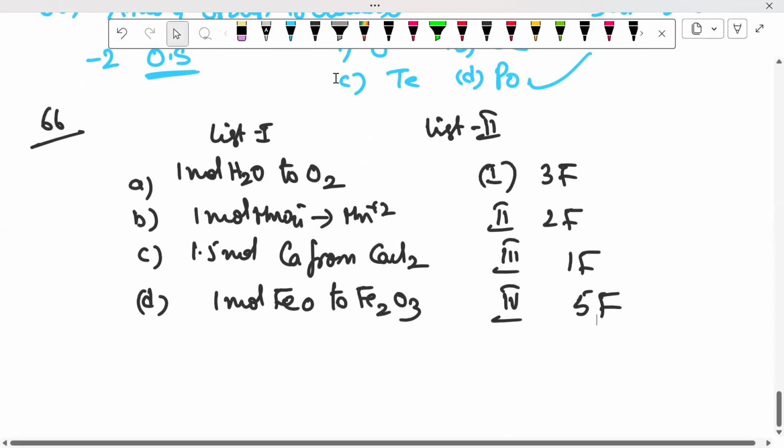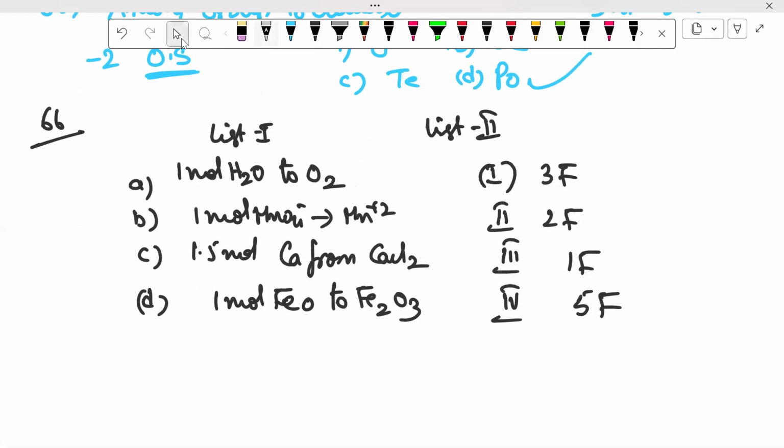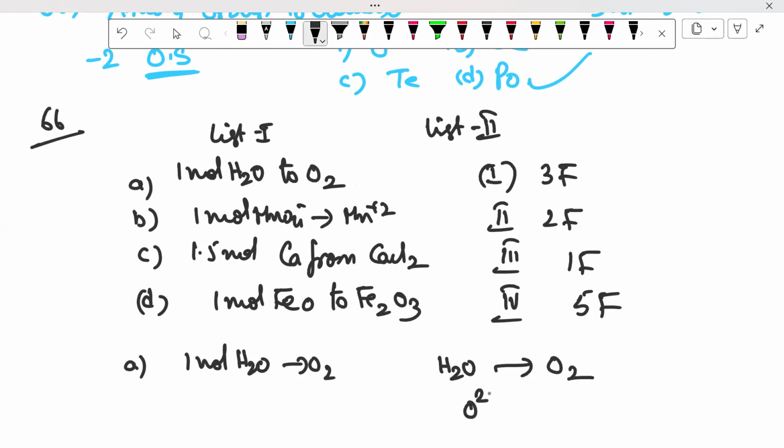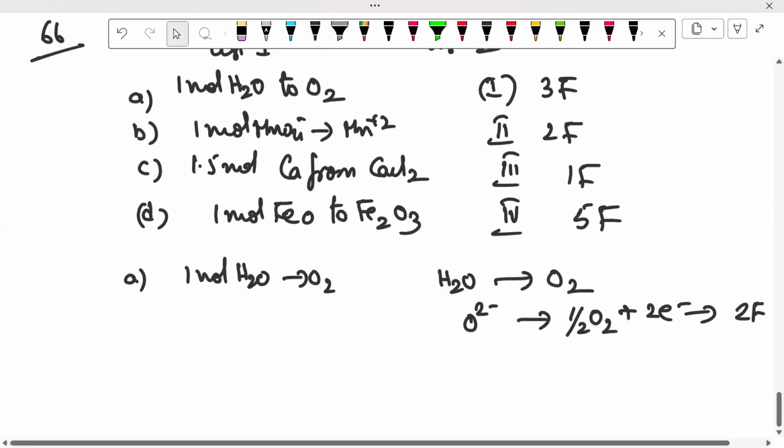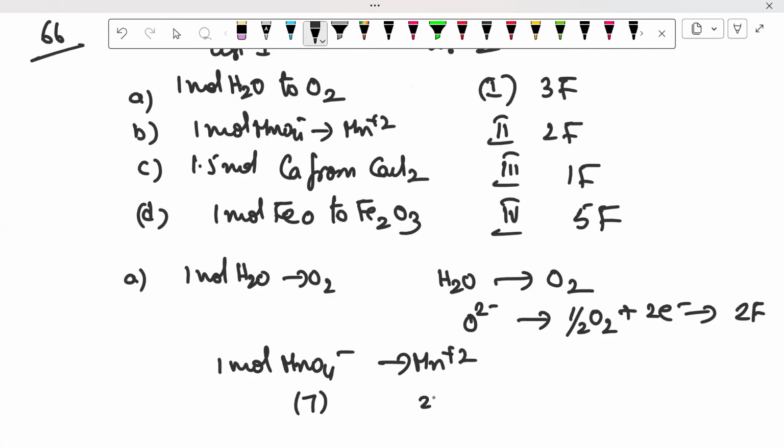First, one by one, I'll explain. So in this first, you have to see 1 mole of H2O2 to O2. H2O2 gives O2, O2 minus gives O2 plus 2 electrons. That means for this case 2F. Next, the same way, 1 mole of MnO4 minus to Mn plus 2. Here it is 7 oxidation state, here it is 2. Due to that 5 Faradays. Next.